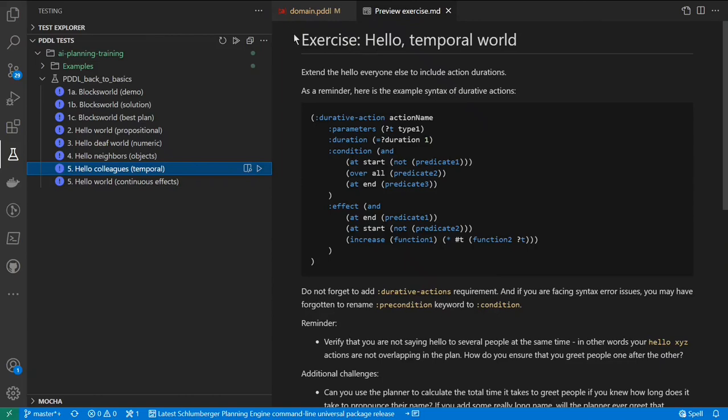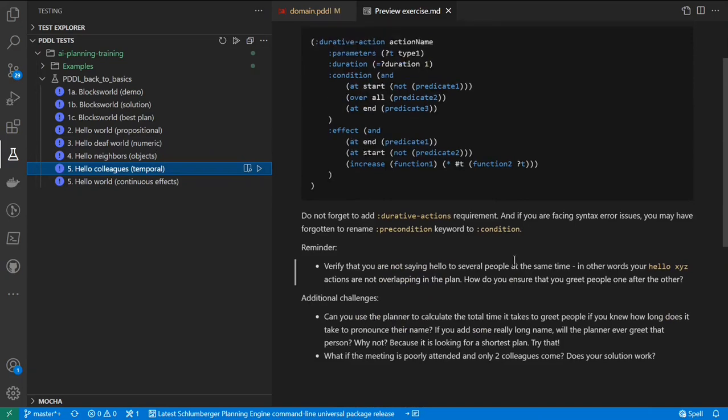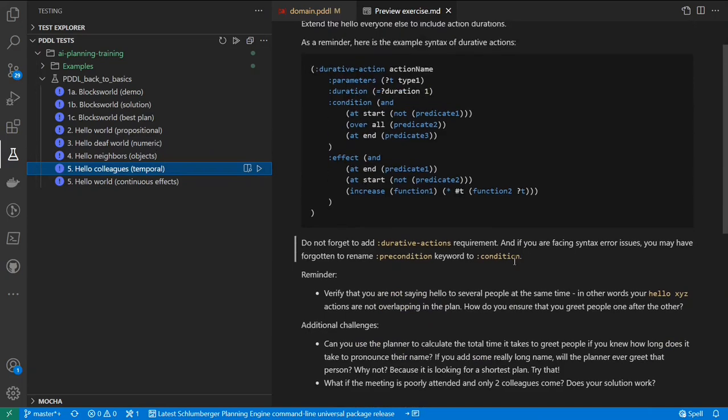Now we'll start stringing many of these elements together. We'll reinforce what we already saw at a glimpse about temporal planning. We will use objects, we will use numeric values, and we will do it in an exercise where we'll greet a number of colleagues. And for bigger meetings, we will just greet everyone else in the room and not shake hands with everyone. This is the structure of a durative action, therefore.